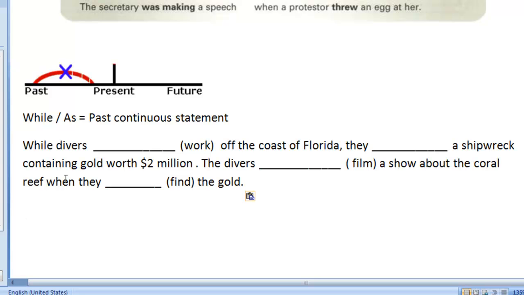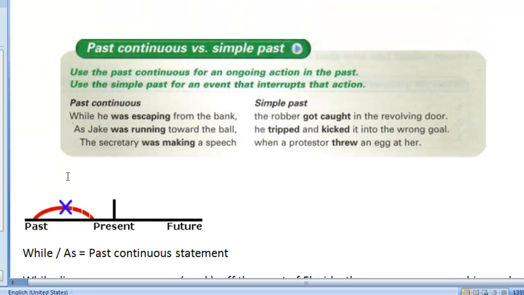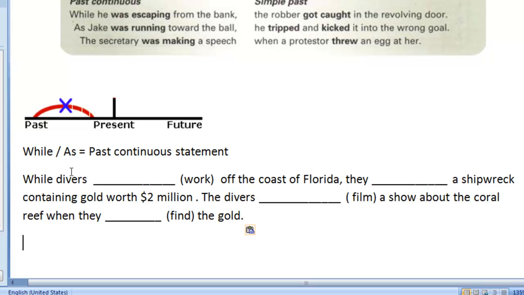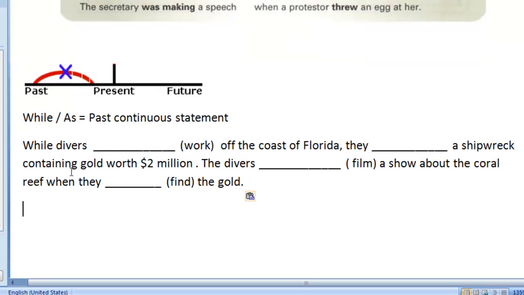In order to do that, we must follow the concept that I mentioned: we will use the past continuous for an action that was in progress and the simple past for an action that interrupted that particular action. So the two events are related to one another. Sometimes the events may be separate from each other, and that's the kind of thing that you need to understand.